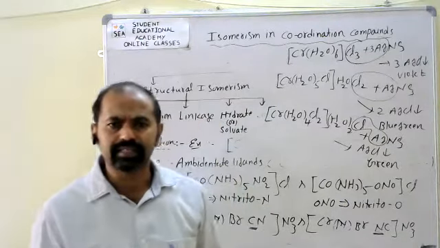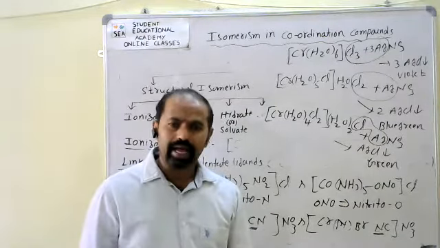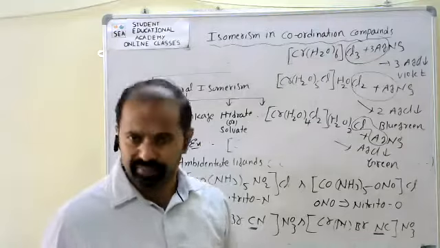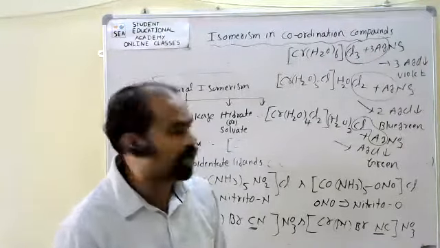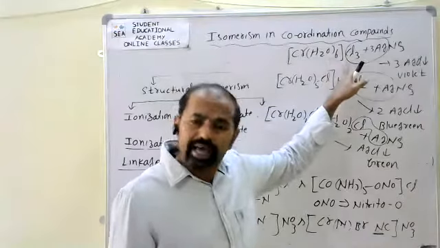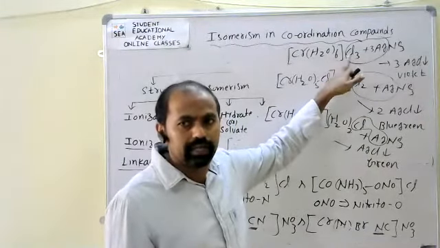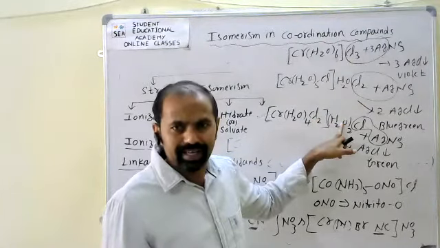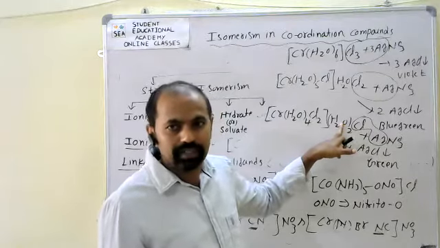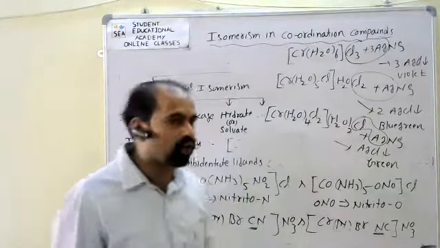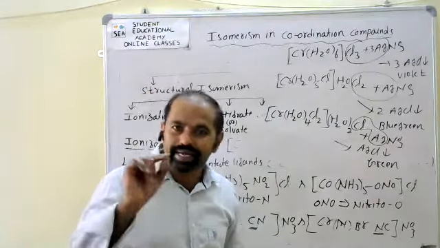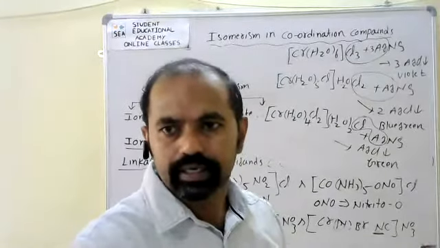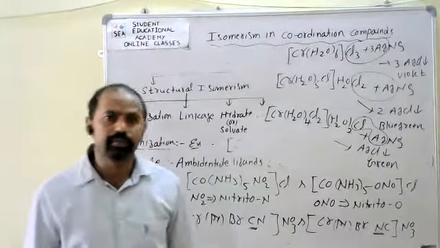What is the difference here? Inside and outside of the coordination sphere, the water molecule arrangements are different. Here, outside the coordination sphere there are 0 water molecules, here 1 water molecule, here 2 water molecules. That is the difference, but the total number of water molecules is the same. That type of isomerism is called solvate or hydrate isomerism, hydrate being with respect to water. We know that.